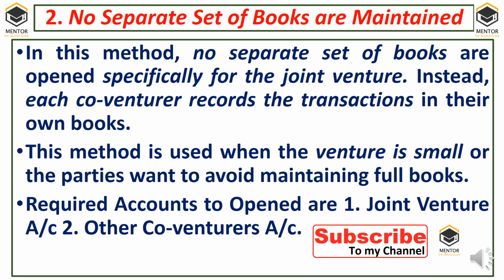Now the required accounts to be opened are: one is joint venture account, another one is co-venturers account. Suppose in the books of A and B, two co-venturers form a joint venture. A records transactions in his books, he will open a joint venture account as well as B's account, whereas B will open a joint venture account and A's account. In this way, the accounts will be maintained. Already a video is available on the concept of no separate set of books of accounts being maintained. I already made the videos on how to solve the problems, and I will share them in the I button as well as in the description box.